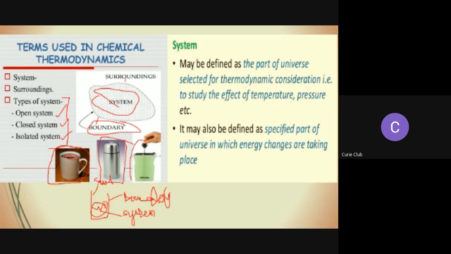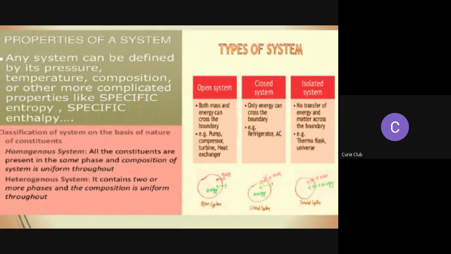So this is a closed system, this is an isolated system, this is an open system. These are some examples of that. Here it is also written that systems may be defined as a specified part of a universe in which energy changes are taking place. Now we are going to talk about different properties of a system.